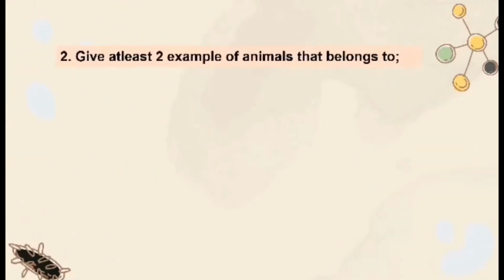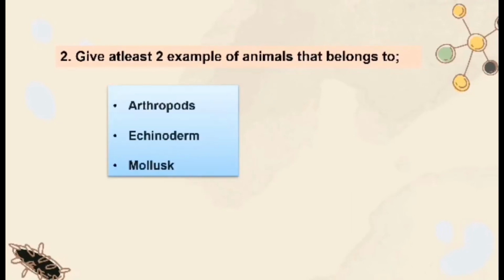Number 2. Give at least 2 examples of animals that belong to arthropods, echinoderms, and mollusks.